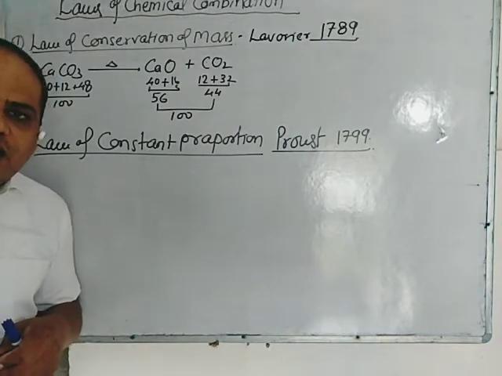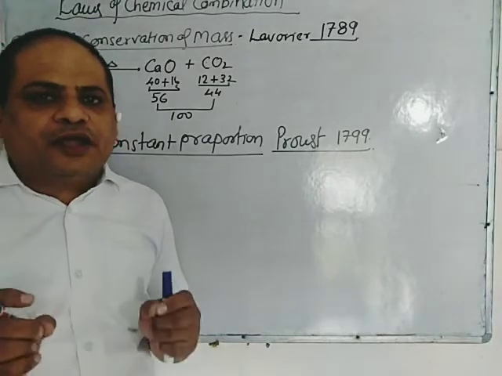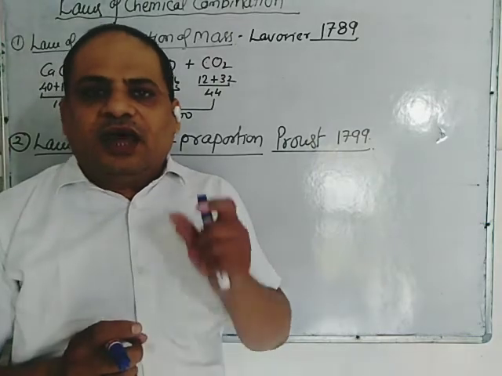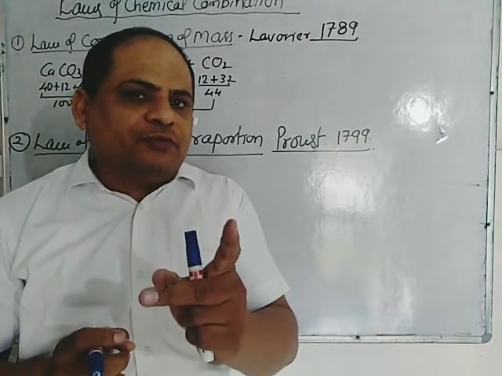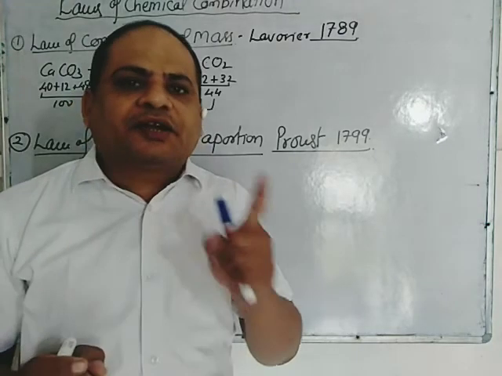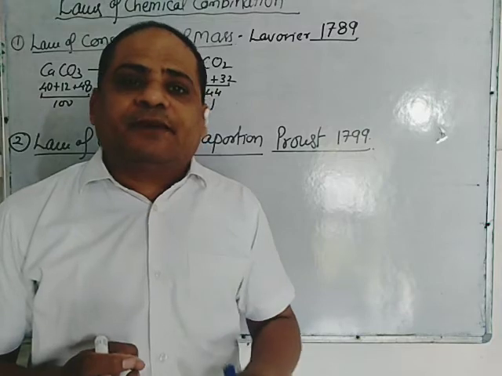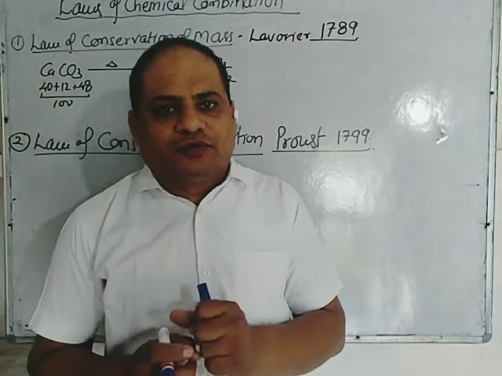According to this law, when two elements combine to form a compound, then the ratio of mass of those elements in that compound is always found to be the same irrespective of the source of the compound.